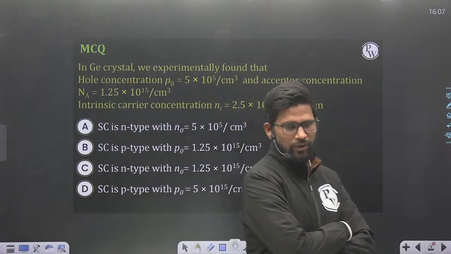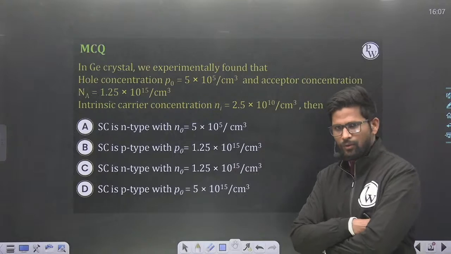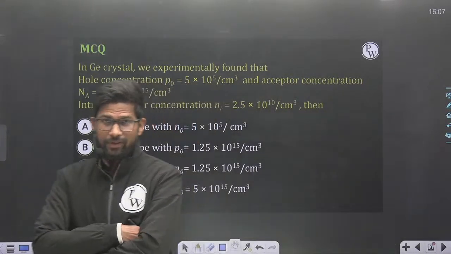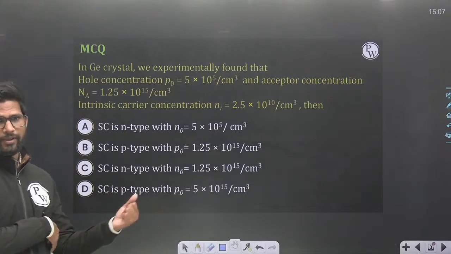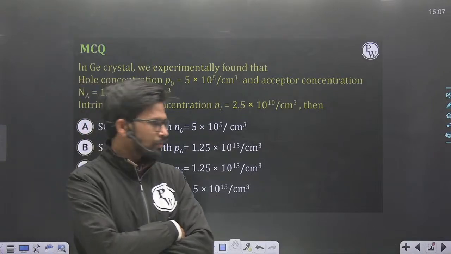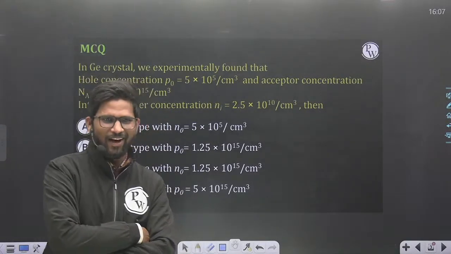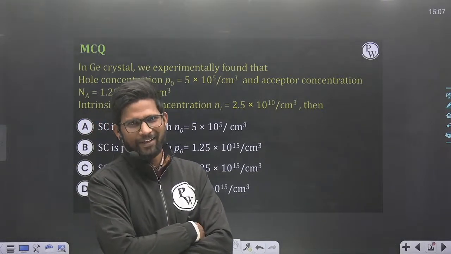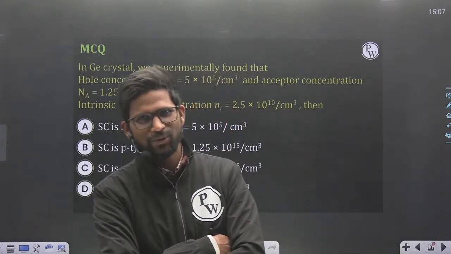So there are questions from diode, MOSFET, BJT, and semiconductor physics. This question belongs to semiconductor physics. Herculean is saying A and B, sir. How is this possible? At the same time, a semiconductor can't be N type and P type. This is totally wrong concept.